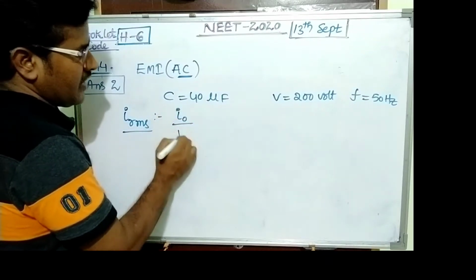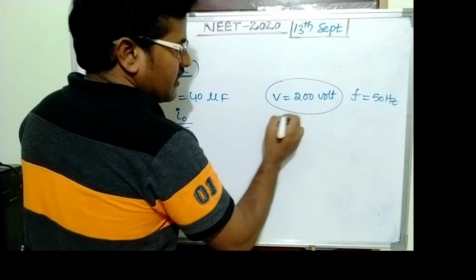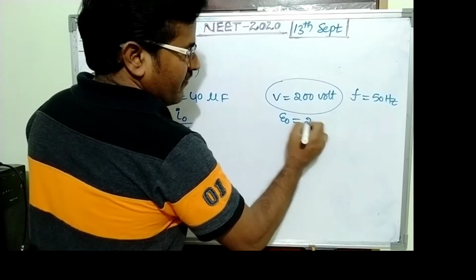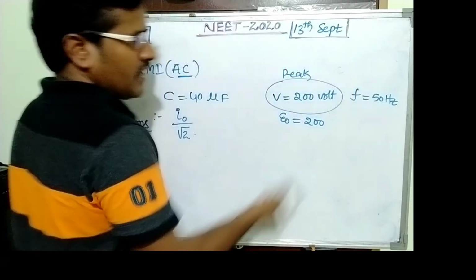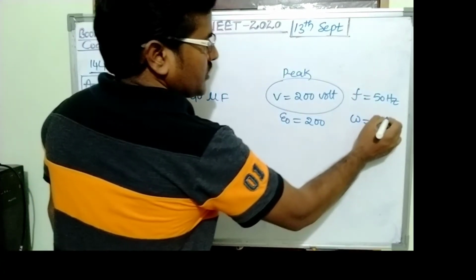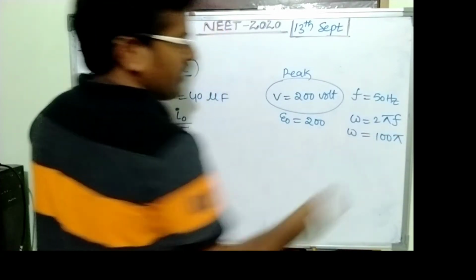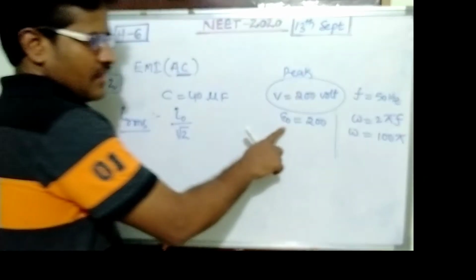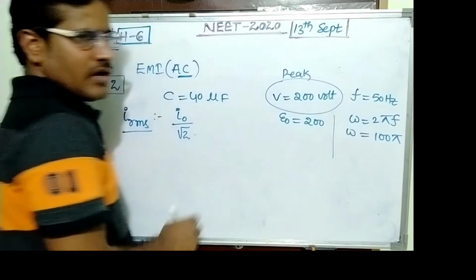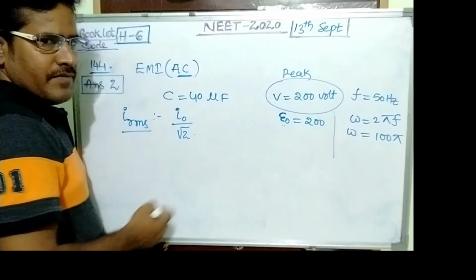I RMS is nothing but I naught upon root 2. You know that this is considered as E naught, the peak EMF, 200 volt. This is the frequency. Omega equals 2 pi f, it is 100 pi. So this is epsilon naught, 200, the peak EMF.